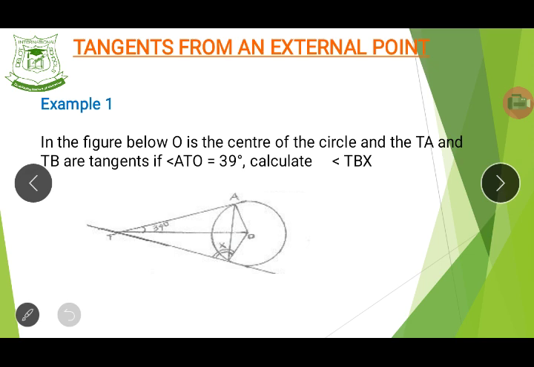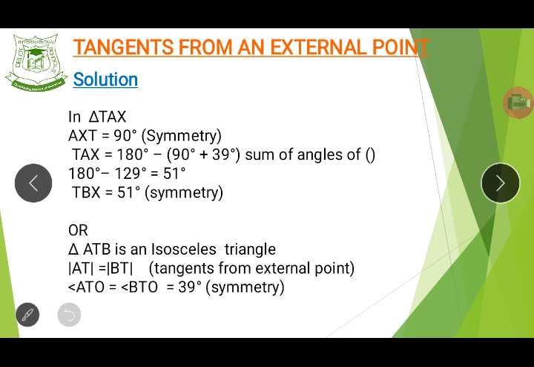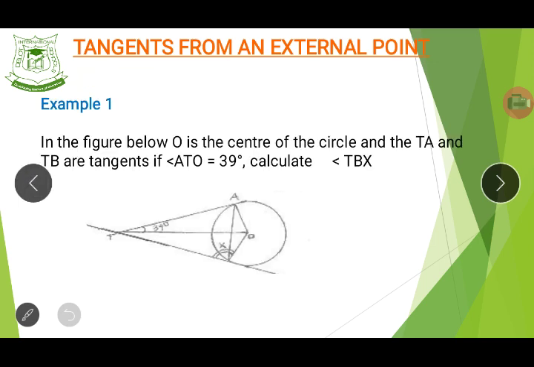Now you can see that between tangent A and tangent B, there is a line drawn here. It is a very important line for you to take note of, so it is going to be useful in the solution that we're going to be solving now. Look at this now. This is the first part of the solution. You will find that in the first triangle TAX that is formed, that is this one, this is our point X here. Do you get it now?